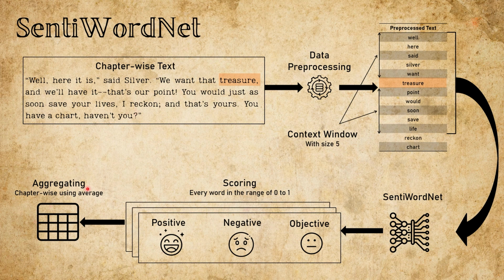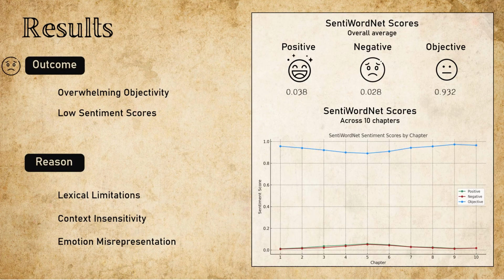So how did SentiWordNet actually perform? Let's take a look at the results and see what the numbers reveal. Across all chapters, we found that positive and negative scores were very low. Most of the scores, about 93%, were marked as objective. The line graph shows clearly that while the story twists and turns, the sentiment line stays flat. Emotionally, it's void. Why so underwhelming?